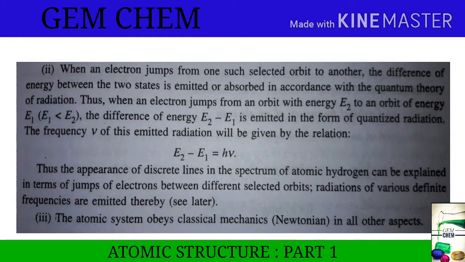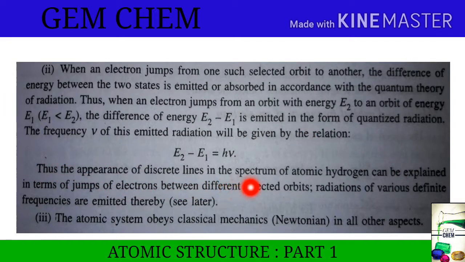That is, the energy being released is also quantized. The frequency nu of this emitted radiation is given by the relation E2 minus E1 equals h nu.